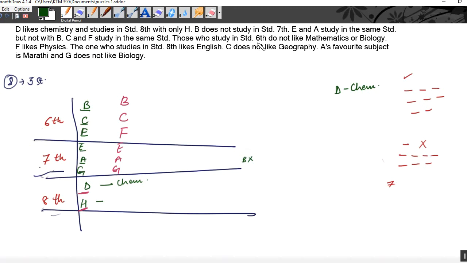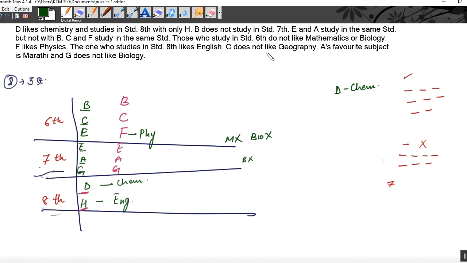Those who study standard 6 do not like mathematics or biology. That means these 3 persons do not like mathematics or biology. Okay? This B is not for biology. F likes physics. The one who studies in standard 8 likes English. Who is studying standard 8? D and H. And one from them likes English. D is liking chemistry. That means only H is left to write English.